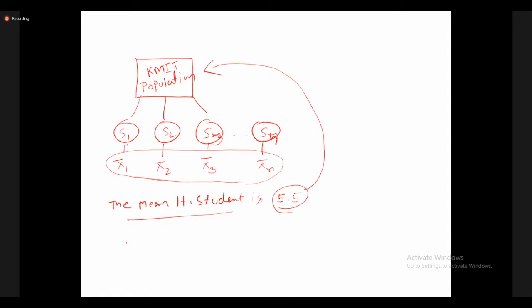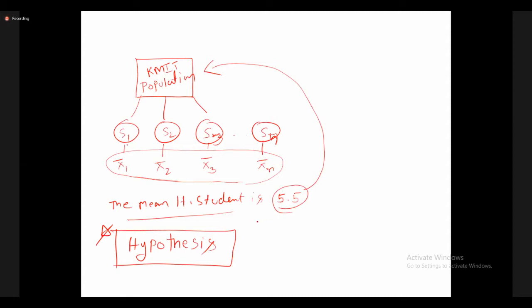A definite statement about a population is called a hypothesis. This definition is important.